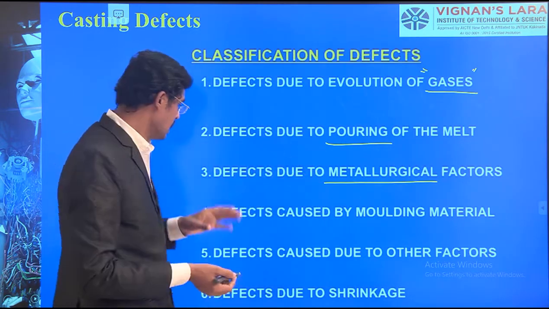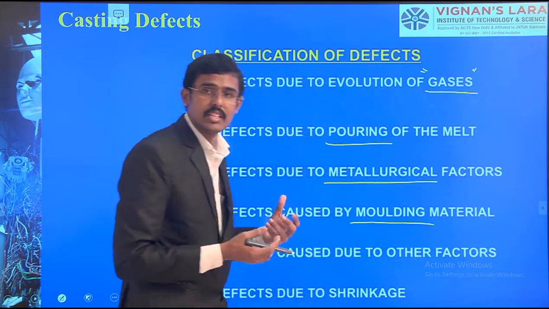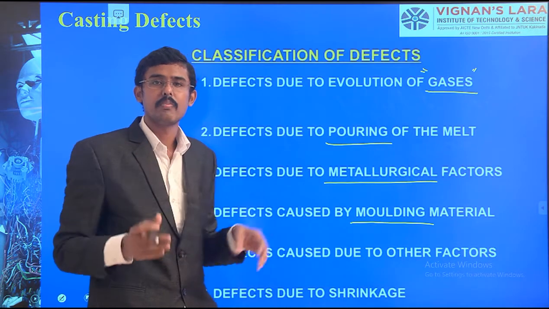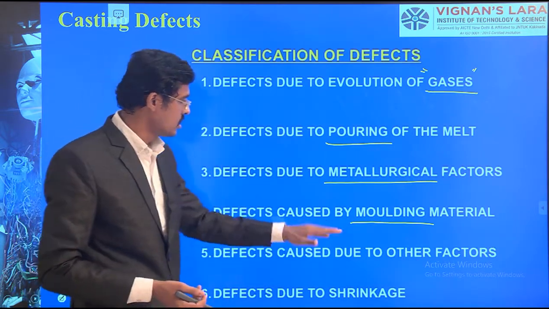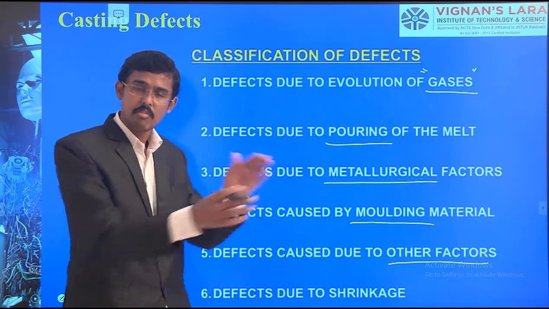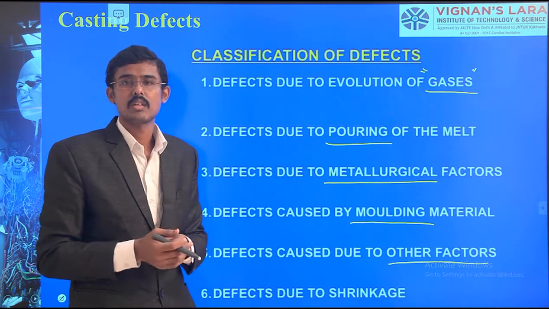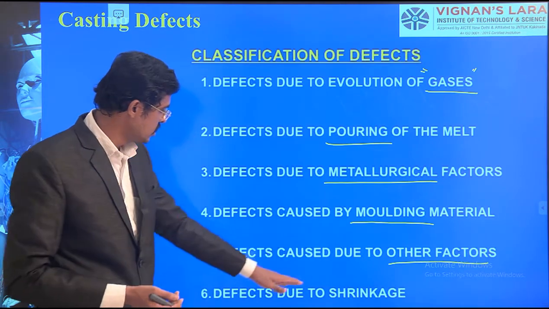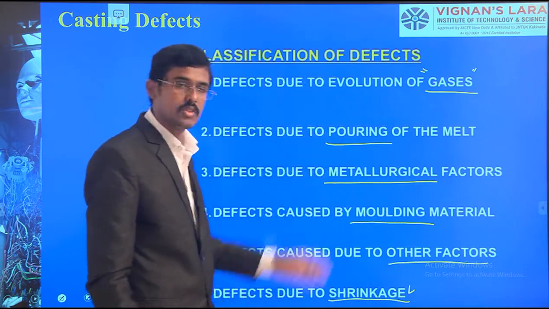It comes there again. Defects caused by the molding material, that is the sand. If the sand is not compacted, the binding is not proper, the mixing is not proper, it also causes defects. Defects are also caused by other factors, such as additives, environmental factors, cope and drag boxes not fixed properly, assembling problems, and allowance problems. So everything can cause defects, as well as defects due to shrinkages. We should see all of this now.